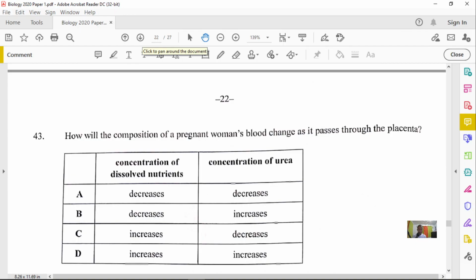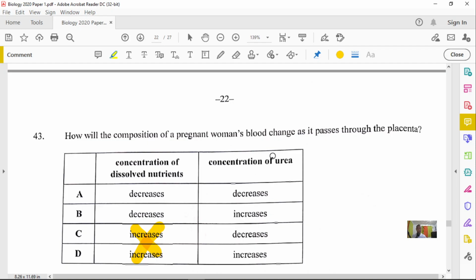All right. And so 43 here now, we're saying that now the concentration of dissolved nutrients, will it increase or decrease? Remember now, the first thing to remember is that the mother is supplying nutrients to the fetus. So therefore, the nutrients within the blood must decrease. So you know that options C and D, they are out.